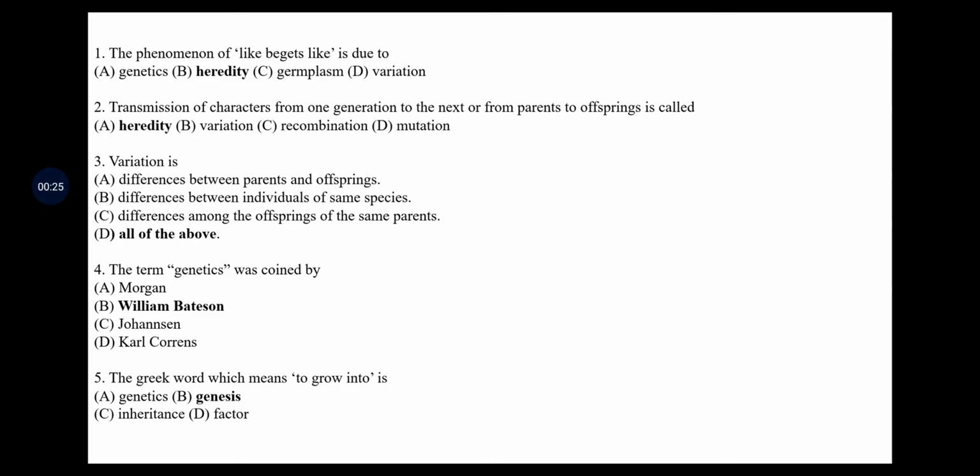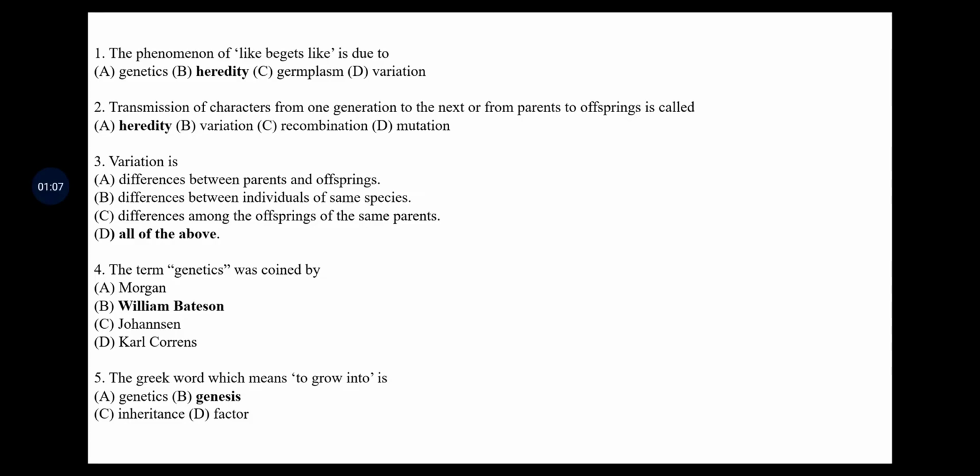The phenomena of like begets like is due to. The four options given here are genetics, heredity, germplasm and variation. The answer is nothing but heredity. Transmission of characters from one generation to the next, or from parents to the offspring, is called heredity. The options are variation, recombination, mutation and inheritance, and the answer for transmission of characters from one generation to the next is nothing but inheritance, which is also called heredity.